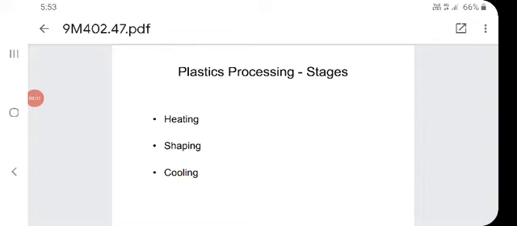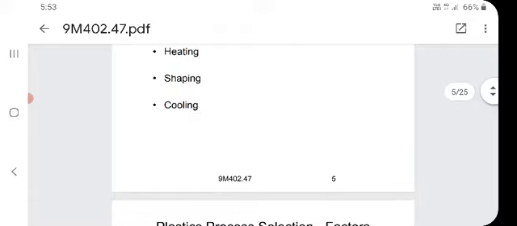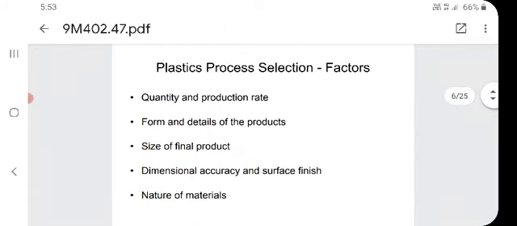Plastic processing stages. Those are the three: heating, shaping, and cooling. These are the three plastic processing stages.